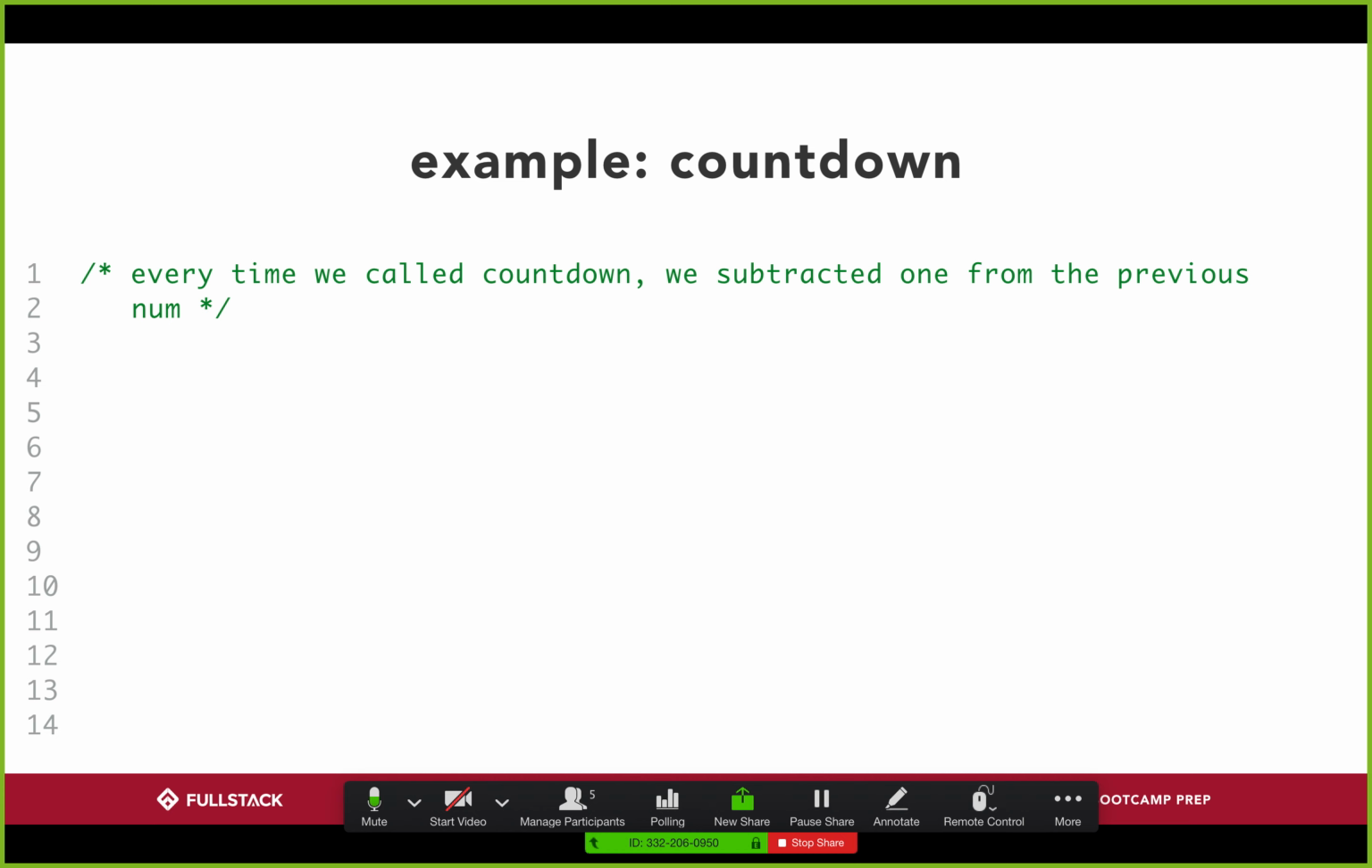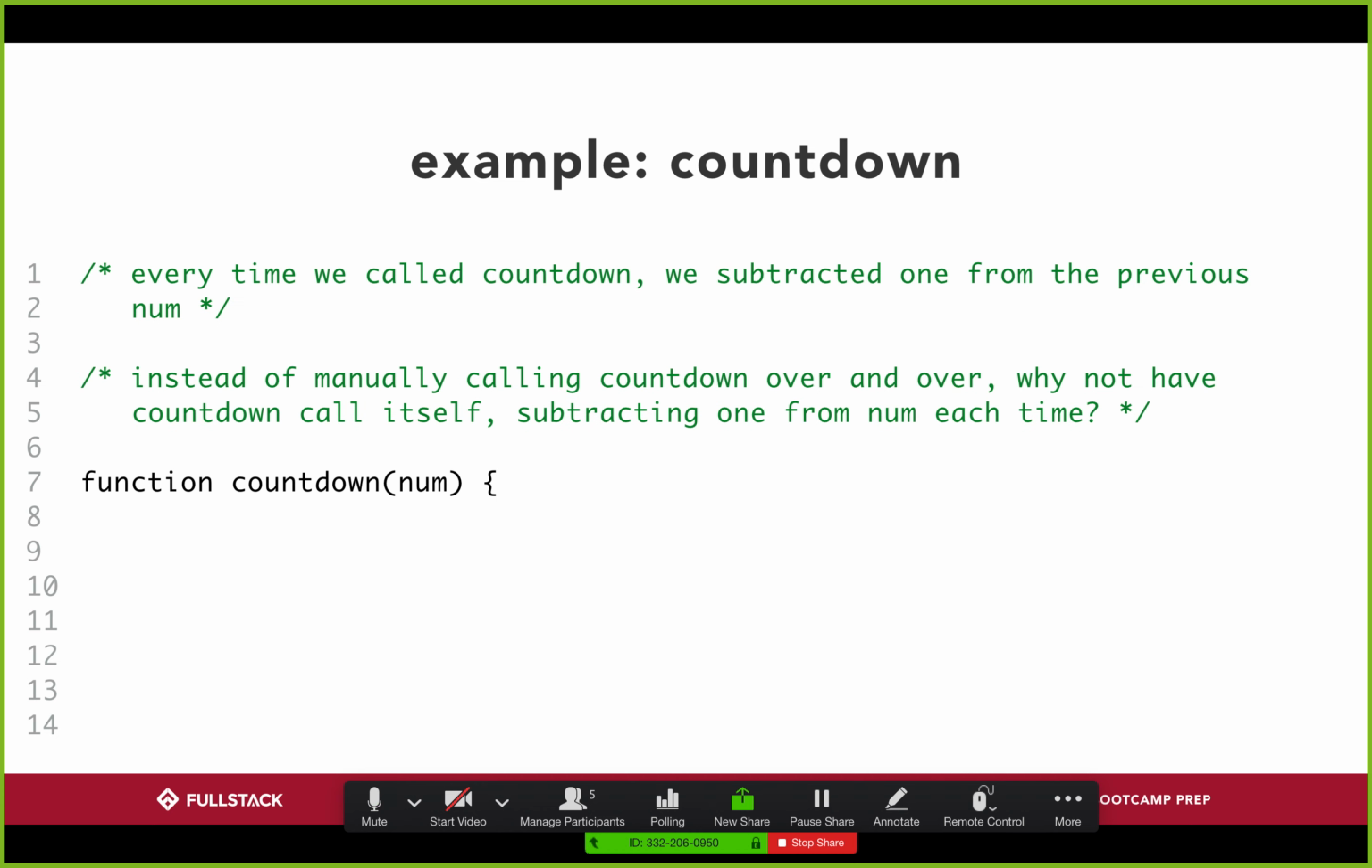In any case, notice how on the previous page, every time we called countdown, we subtracted 1 from the previous number. So rather than having to manually write out countdown 5, countdown 4, countdown 3, and so on and so forth, why not just have the function call itself? And each time we call it, we subtract 1 from that number.